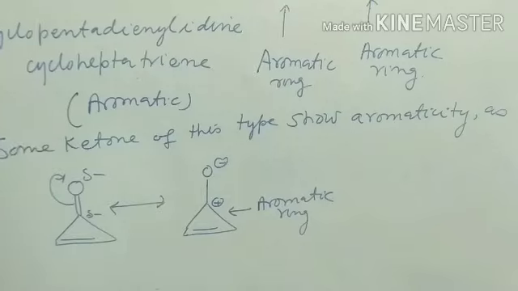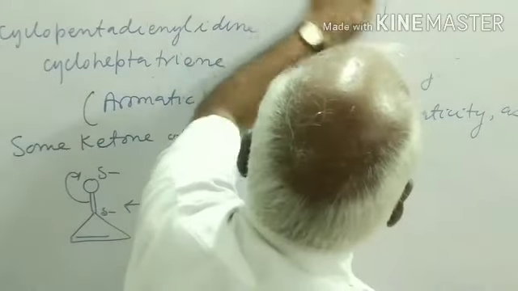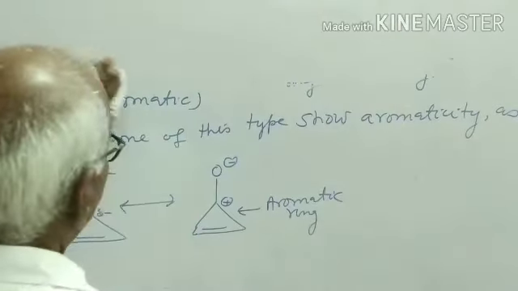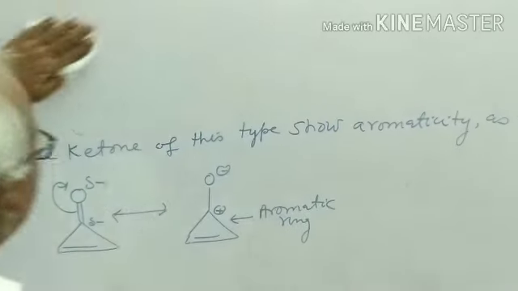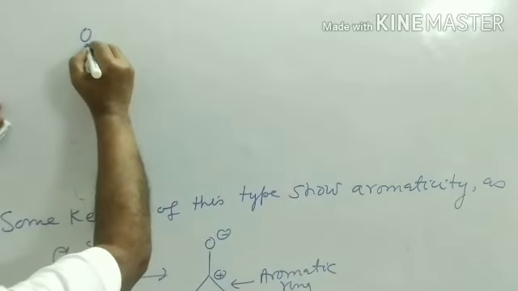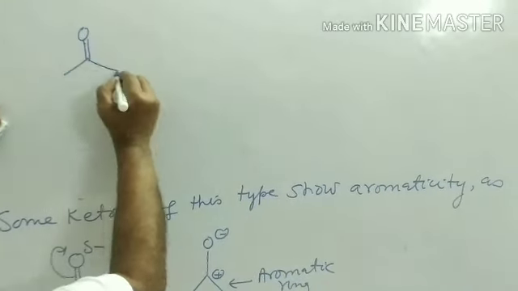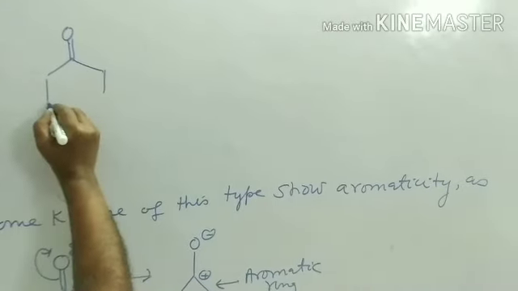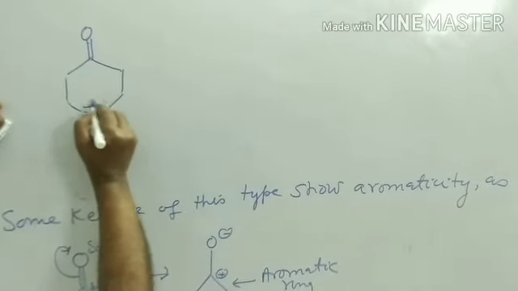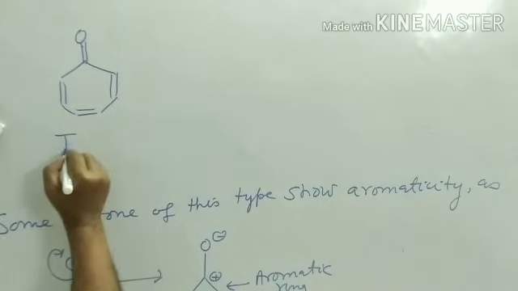Similarly, one more example in this regard is this is tropone.